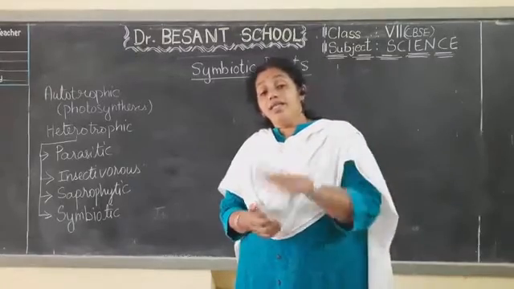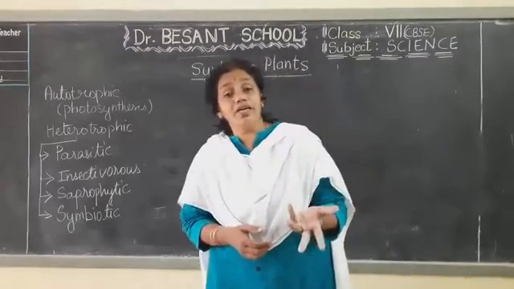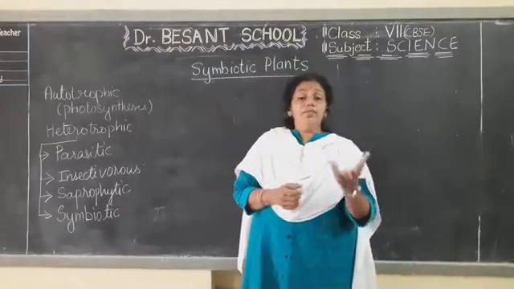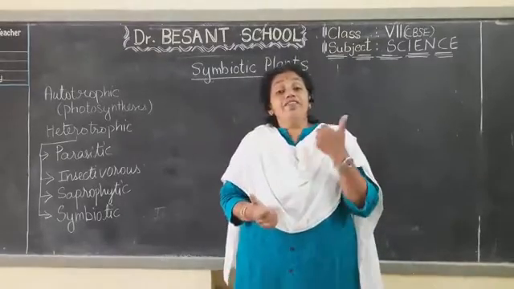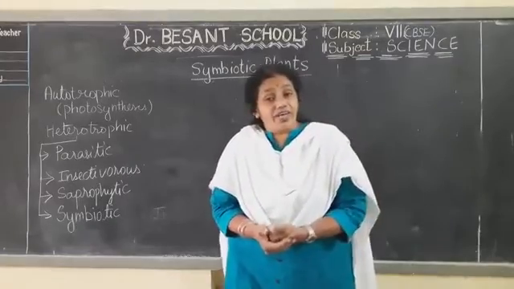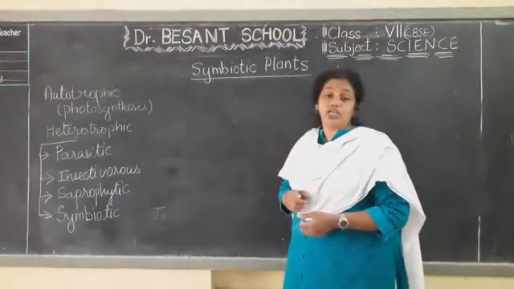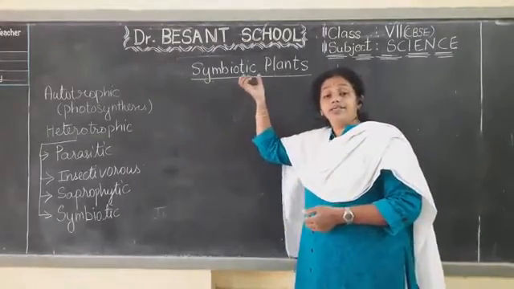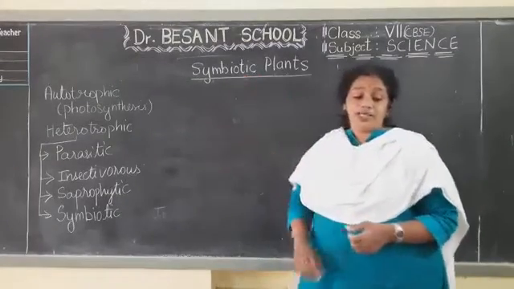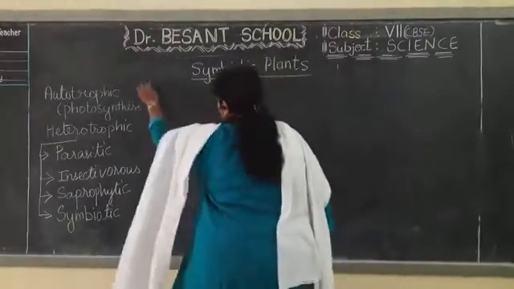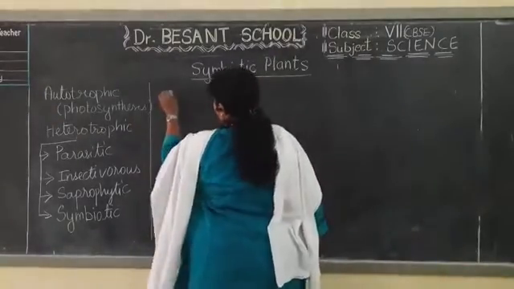Now, there are other plants which also grow in certain soils. So they are able to take the nitrogen in a different way. What is the different way? That different way is this symbiotic nutrition, and that occurs in all the symbiotic plants. So today we shall study about the symbiotic nutrition. So that is the quick recap.